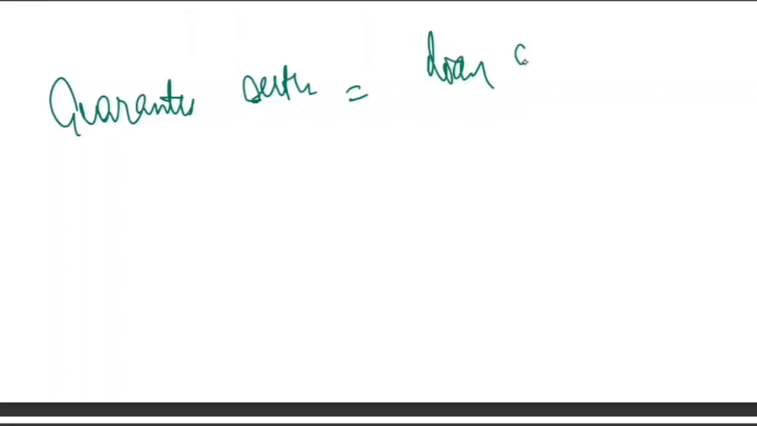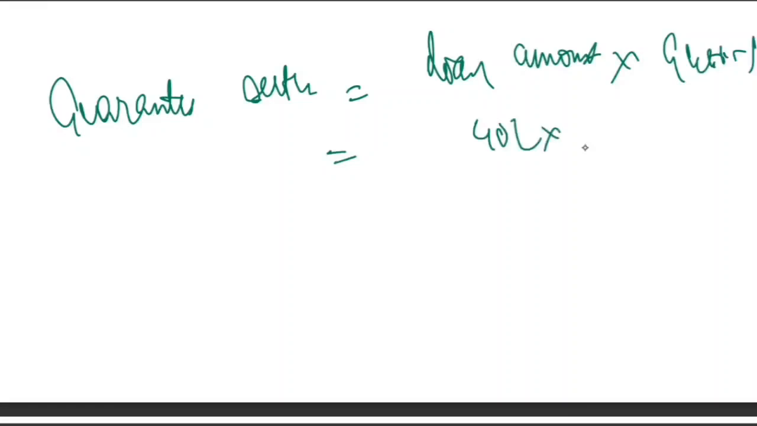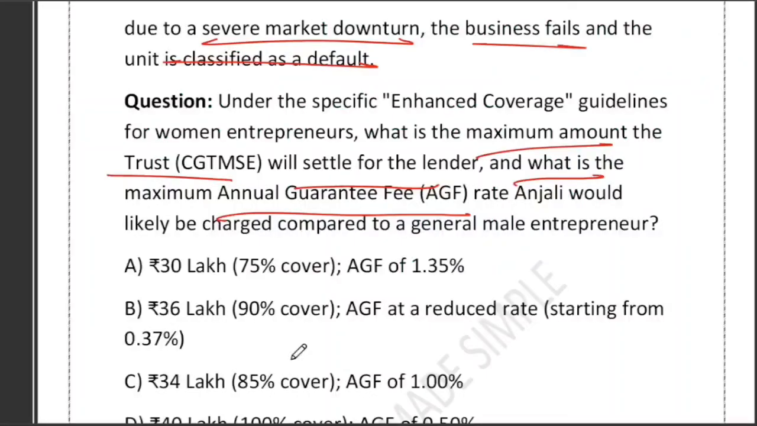So how do we find the settlement amount? Very simple. The guarantee settlement is equal to the loan amount multiplied by the guarantee percentage. The loan amount is 40 lakh multiplied by 90%, which is equal to 36 lakh. So in the case of default, CGTMSE pays the lender 36 lakh. Now what about AGF? AGF is called the annual guarantee fee.